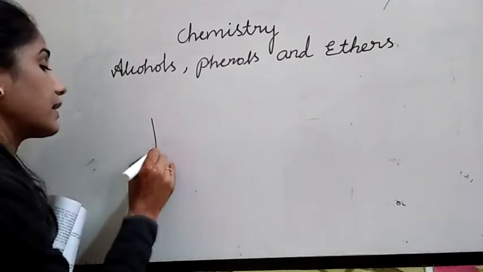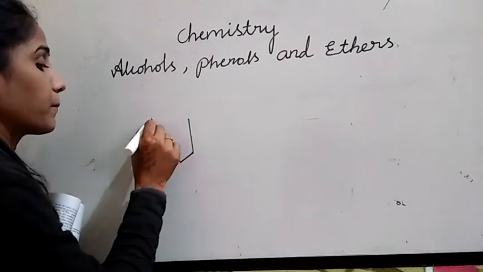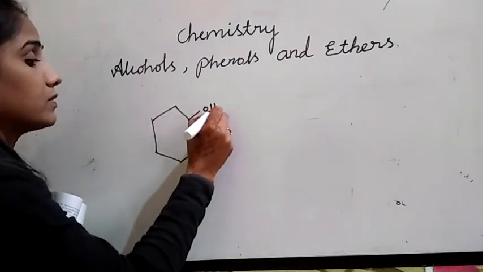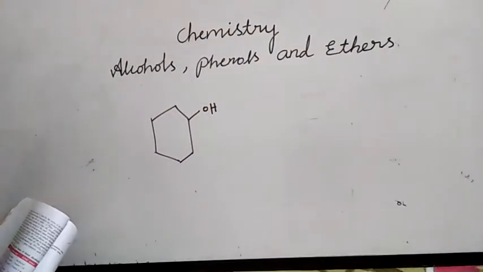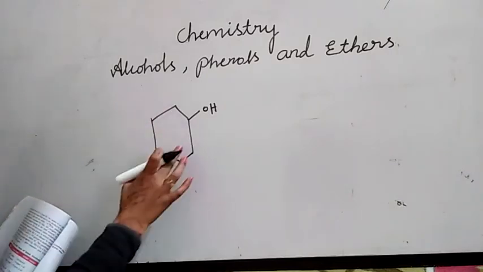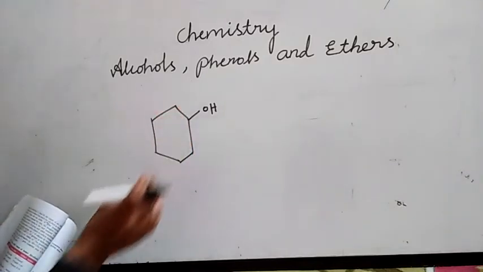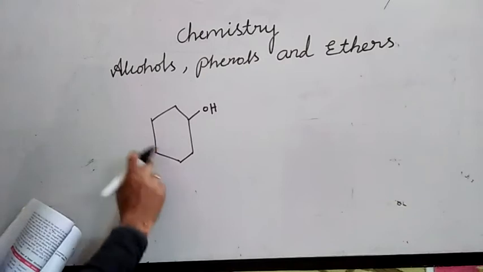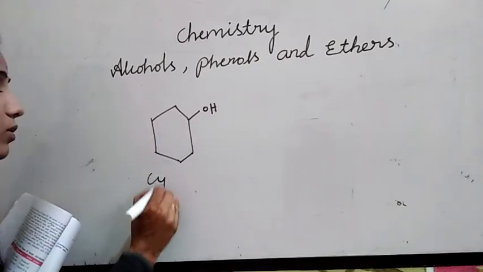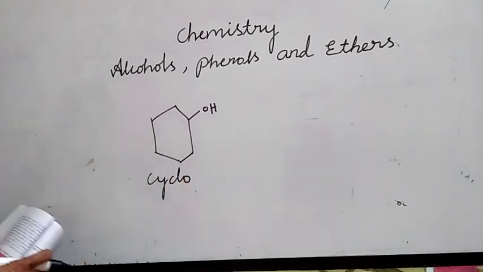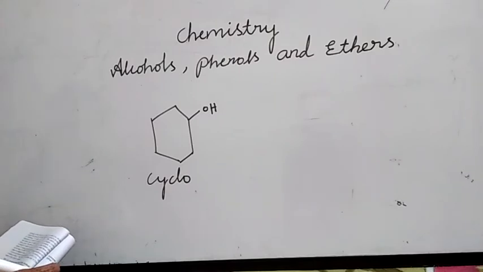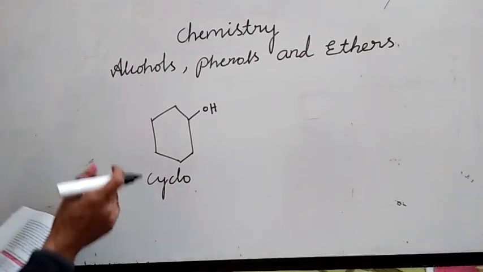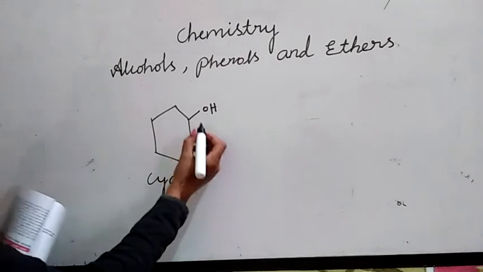See here, the cyclic hydrocarbon is this. The OH group is directly attached to a carbon.